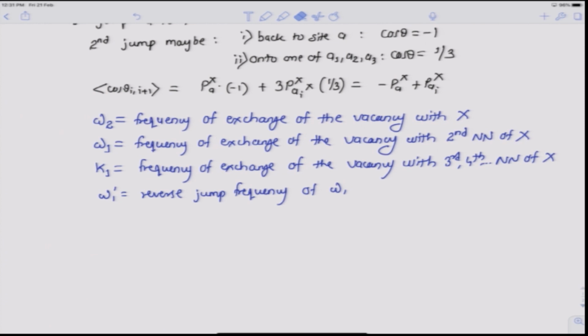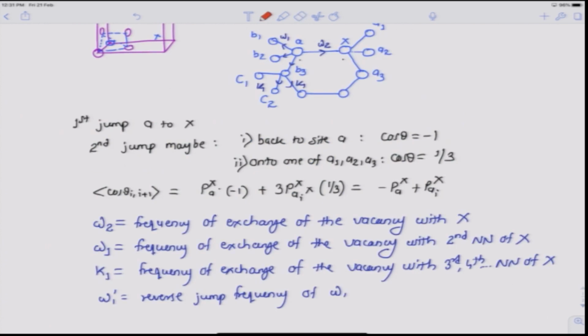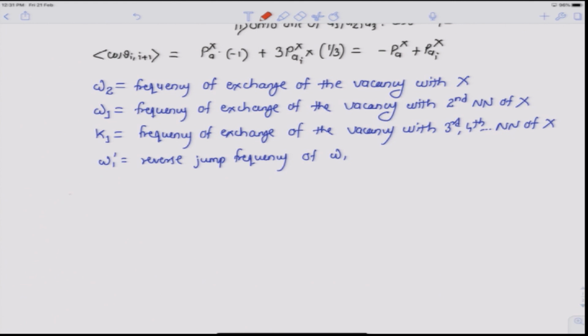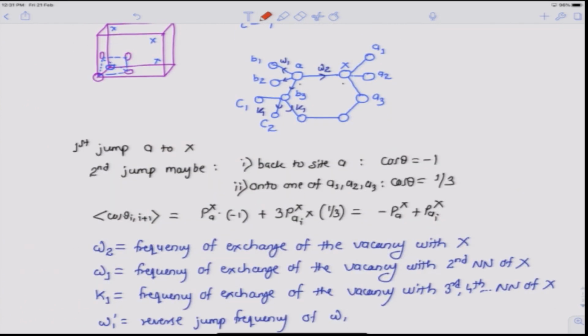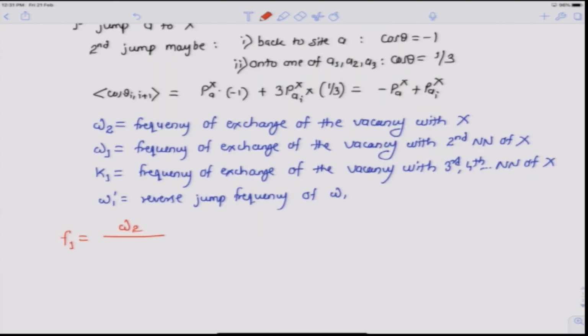So, this way he defined 4 frequencies, and so obviously the probability that at any time a vacancy at A will exchange with x, which we denote as F1, would be given by omega 2 over omega 2 plus 3 omega 1, because in this situation the vacancy can make 1 omega 2 type of jump and 3 omega 1 type of jumps.